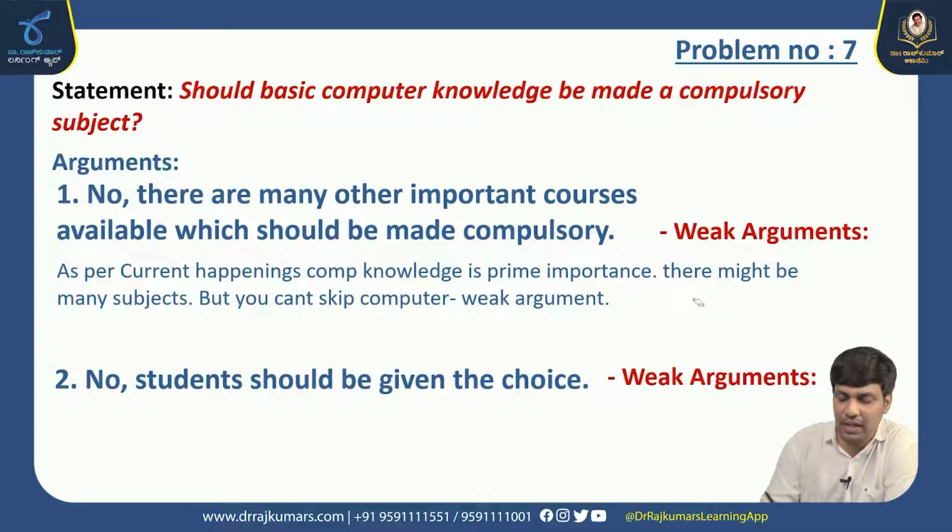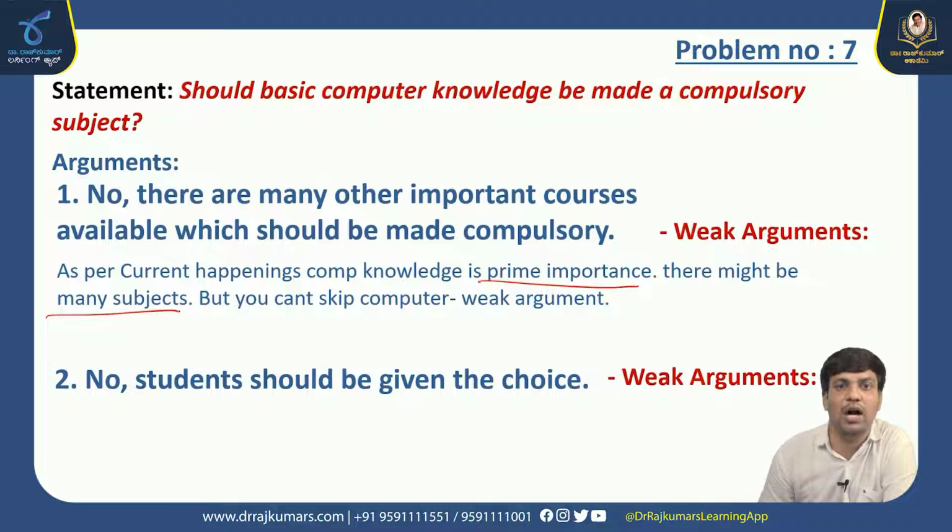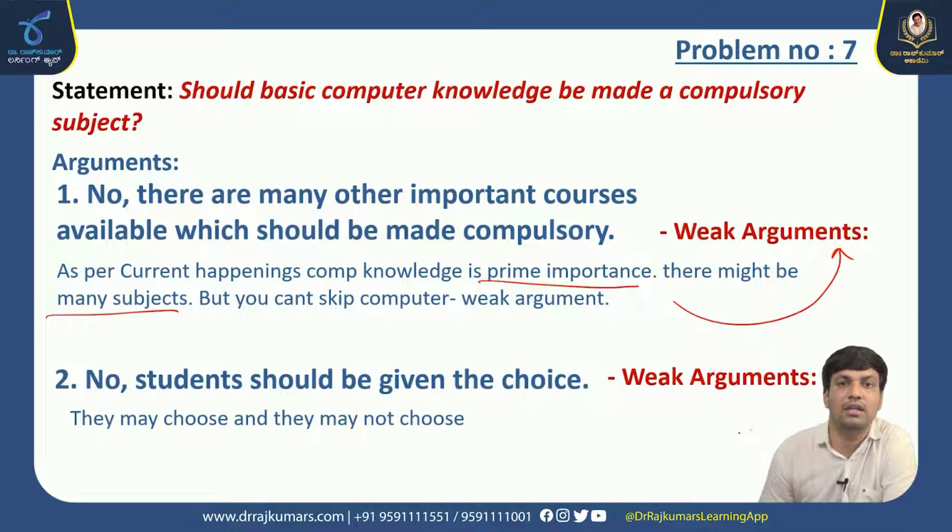As per current happenings, computer knowledge is of prime importance. There may be other subjects, but you can't skip the computer course as it holds prime importance in the current situation. You can't skip computer, so it is a weak argument. Second one, no, students should be given the choice. If you give choice to the students, they may not choose the computer subject. So giving choice to the students is a weak argument. Second is also a weak argument. So the right option is option D. Neither 1 nor 2 is a strong argument.